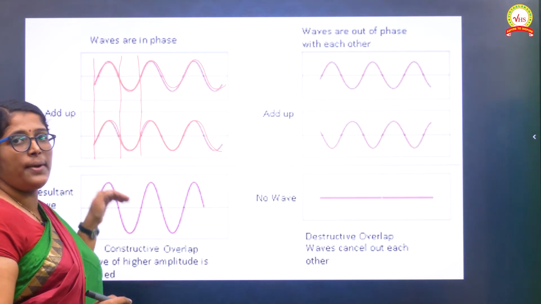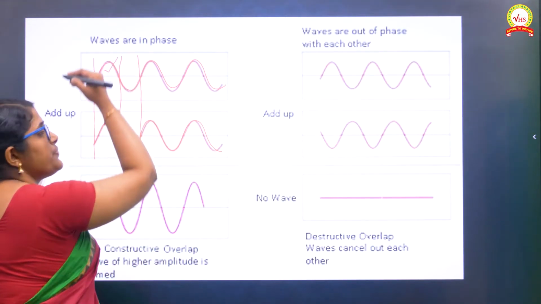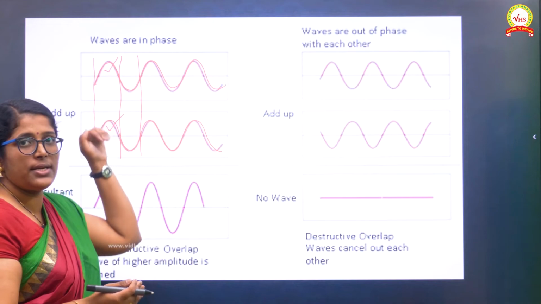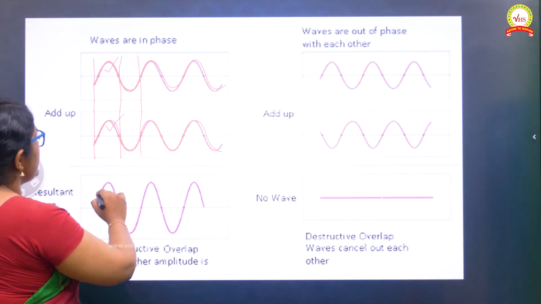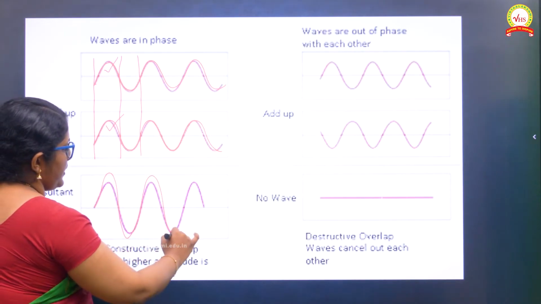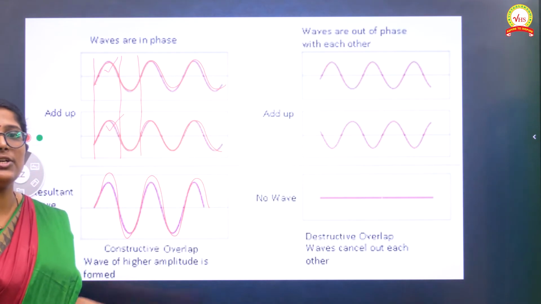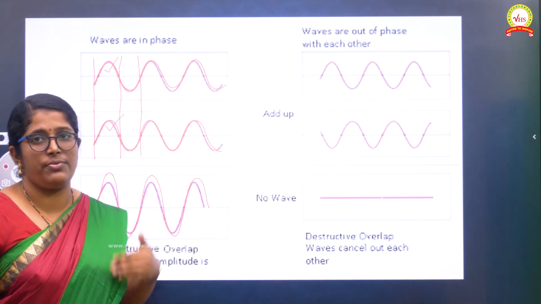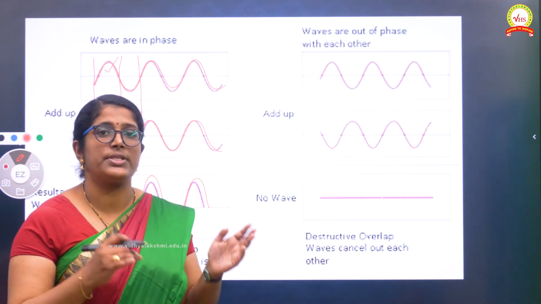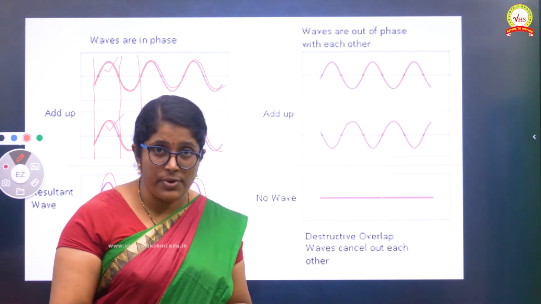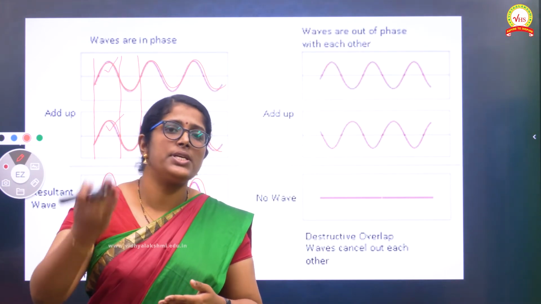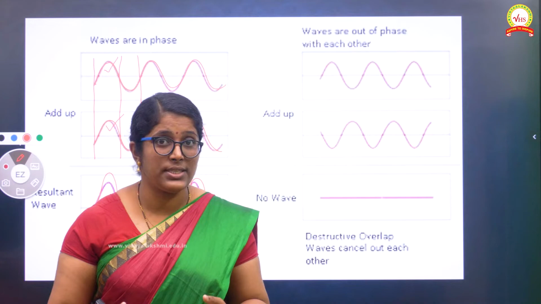So such waves are combined. You can see this is the crest of the first wave and this is the crest of the next wave. They are combined, so crest and crest together. So you will get another wave. Constructive overlap means it will be a bigger one. As a result of constructive overlap, you will get a bigger wave compared to these two. If the crest of one wave is combined with the crest of the other wave, or the trough of one wave is combined with the trough of another wave, you will get a bigger resultant wave. That is called constructive overlap.